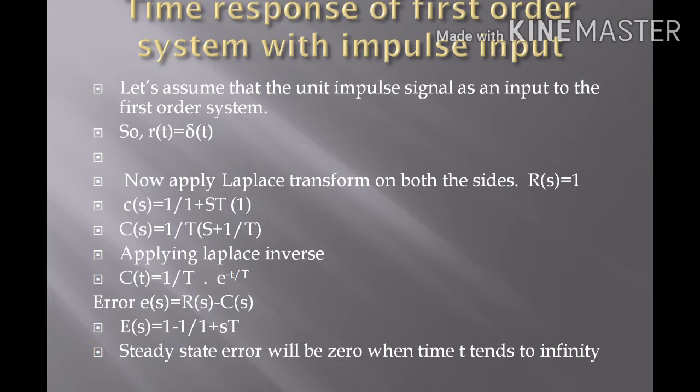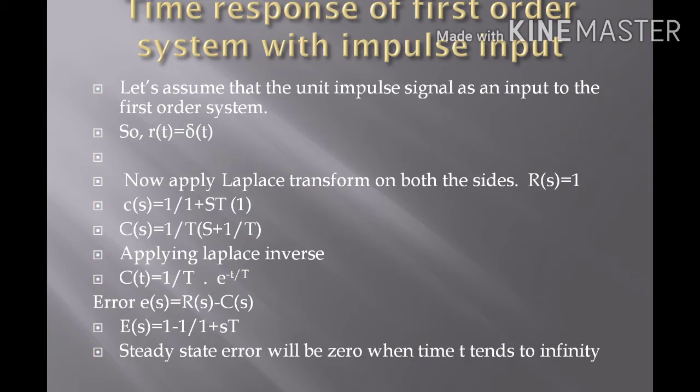This can be simplified and we finally get 1 by T into 1 by s plus 1 by T. If we apply the Laplace inverse to this, C of t equals 1 by T into the Laplace inverse of 1 by s plus 1 by T. So the overall output c of t can be written as 1 by T into exponential power minus t by tau.